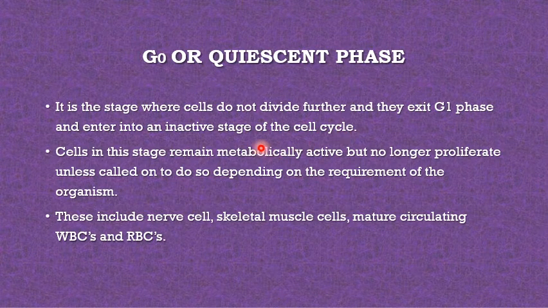Cells in this stage remain metabolically active but no longer proliferate, unless called on to do so depending on the requirement of the organism. These include nerve cells, skeletal muscle cells, and mature circulating WBCs and RBCs.